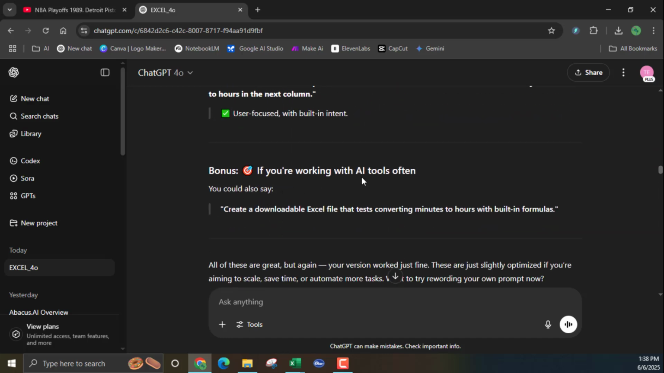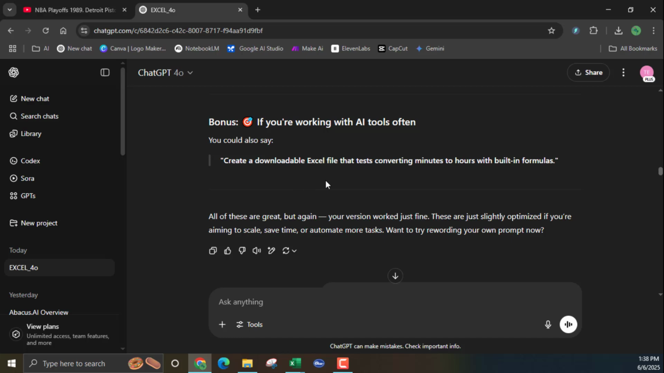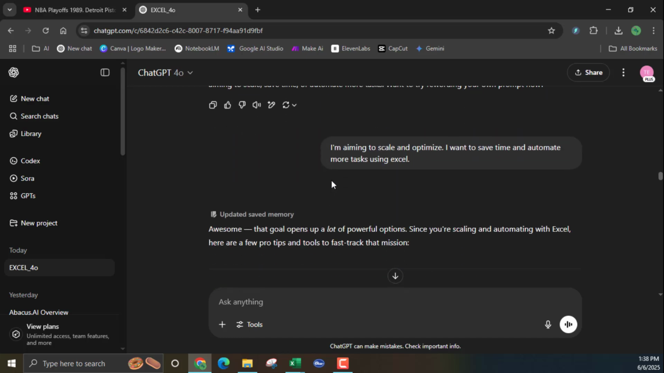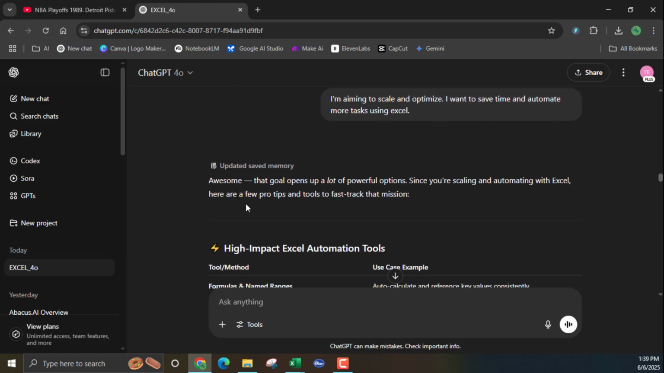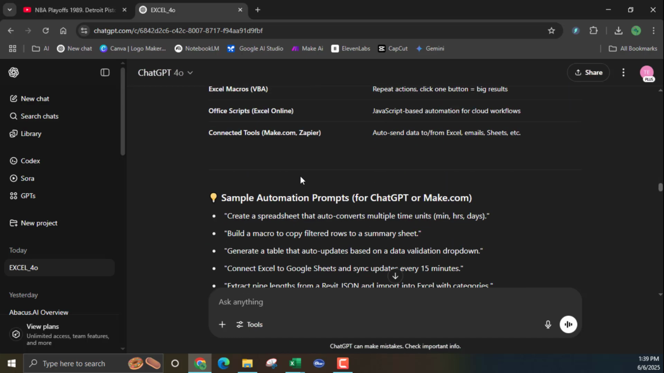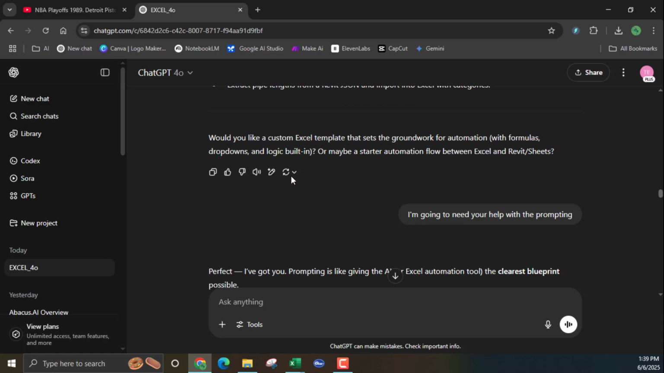So here's a bonus if you're working with AI often. Okay, so that's fine. So I'm aiming to scale. So it says, if you're aiming to scale, you want to optimize. I said scale, it says aiming to scale. Okay, optimize. I use optimize. Okay, good. So I'm aiming to scale and optimize. I want to save time and automate more tasks. Awesome, dude. Wonderful. That opens up, then it goes through this, and it goes through that.